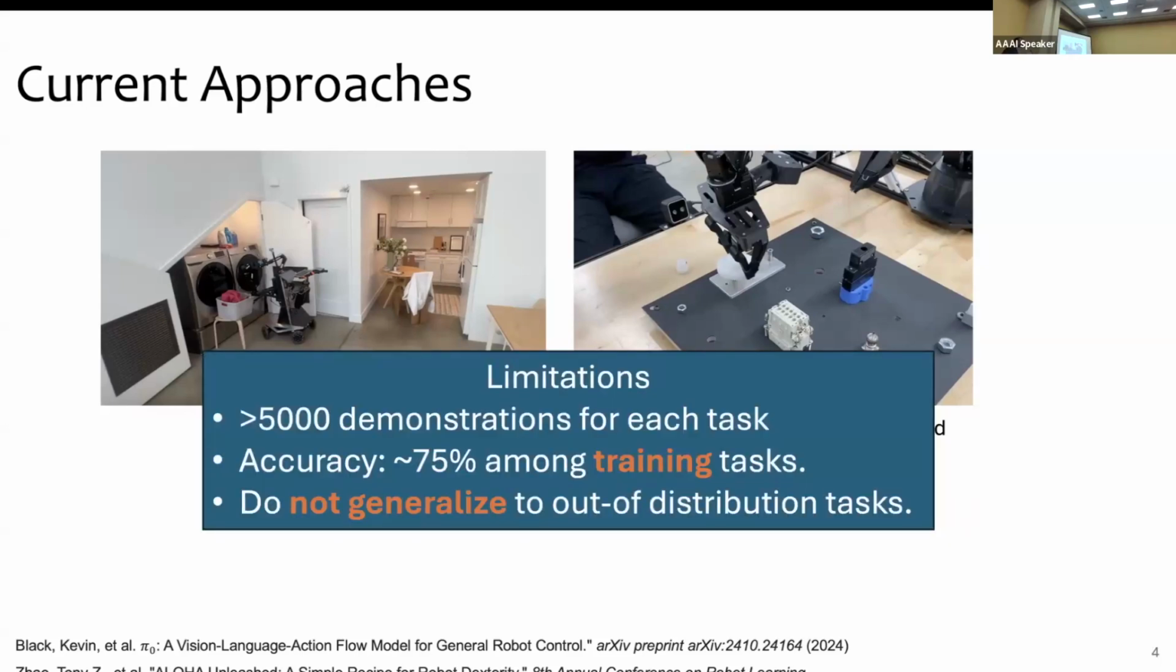One limitation is that it requires a really, really large amount of data. Most of these approaches require around 5,000 demonstrations for each task. Even after these 5,000 training demonstrations for each task, the coverage they get over the training tasks is just 75%. And forget about generalizing to any new test problems. They can't increase the number of objects. They can't really change where the objects are placed in the training tasks. So they don't really generalize to out of distribution tasks, even tasks that seem to be in distribution.